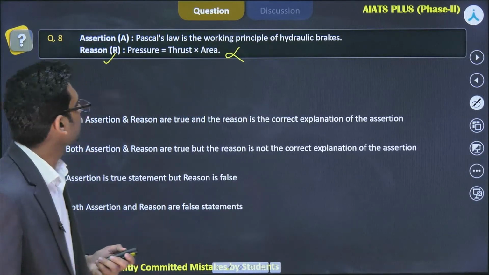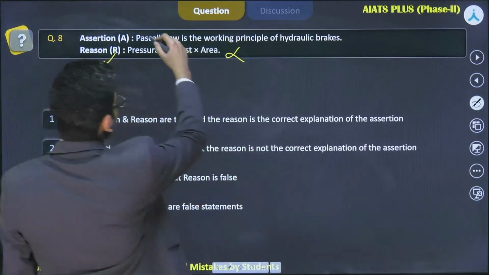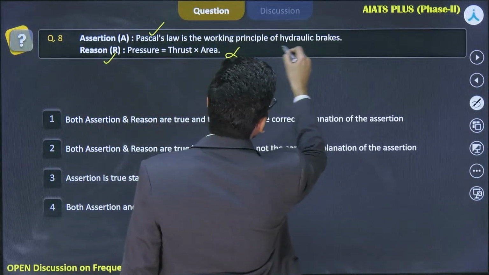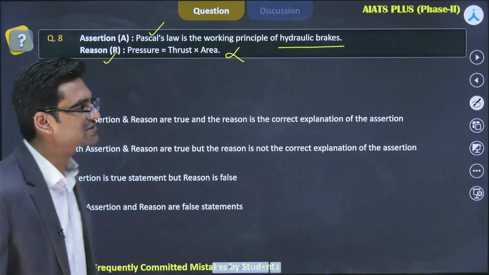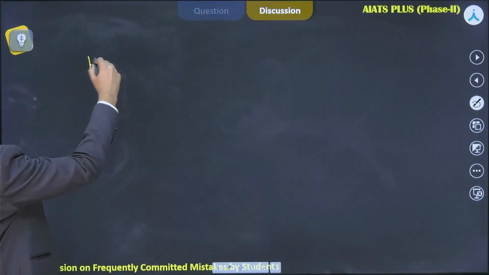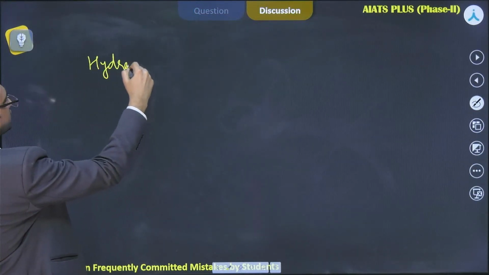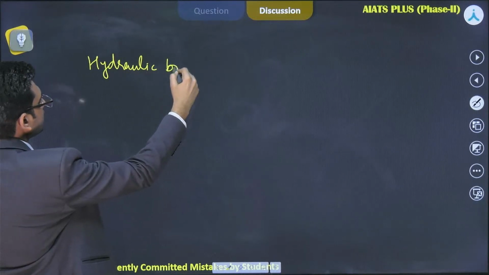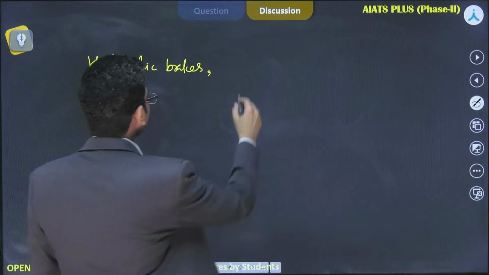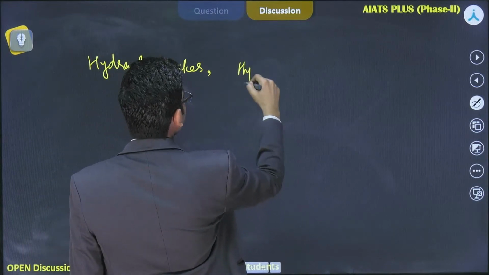Now, that we have understood. We know Pascal's law now. What are hydraulic brakes? One machine is the hydraulic brakes, which you should know. The other machine, which is based on Pascal's law, is the hydraulic lift.